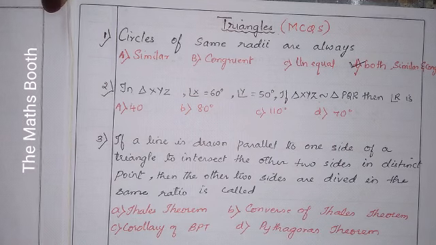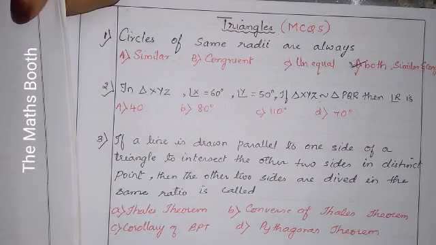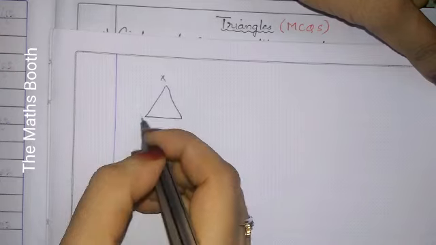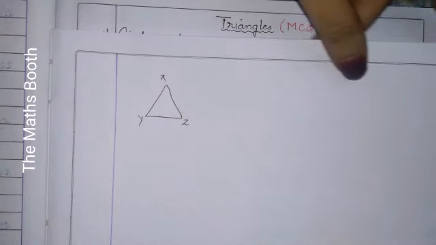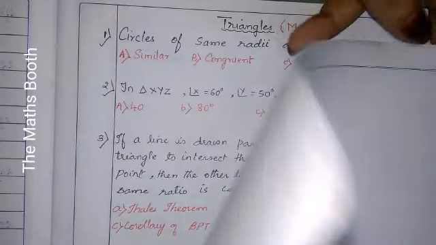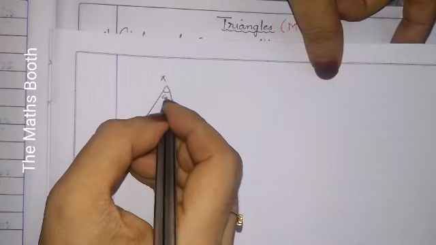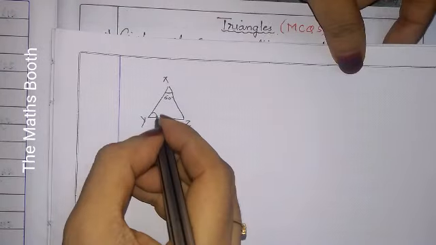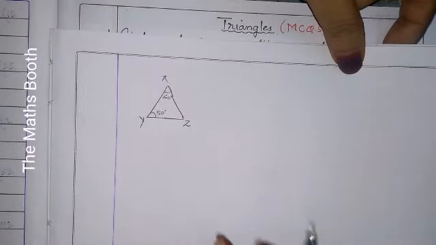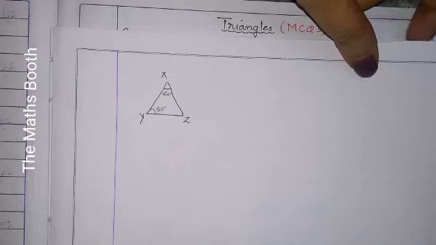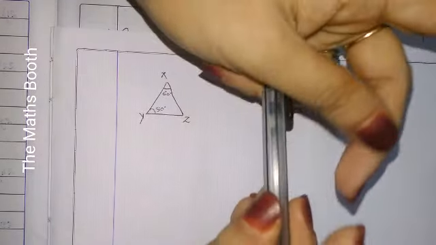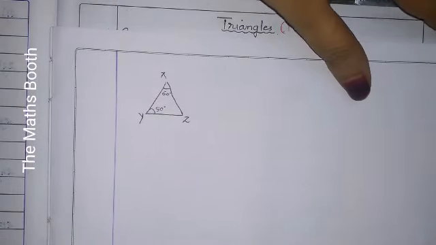So let us first draw triangle XYZ. What is given? In triangle XYZ, angle X 60 degrees is given and angle Y 50 degrees. See here, we should not follow every step, and very quickly we have to try to find the answer. So I am not doing it clearly here, I am just explaining it in an easy way.